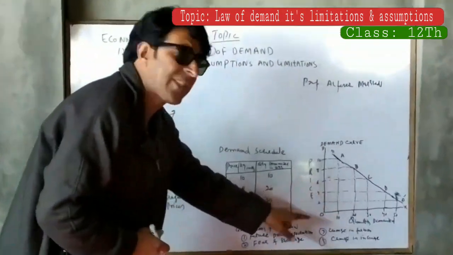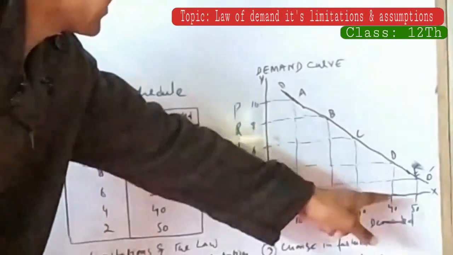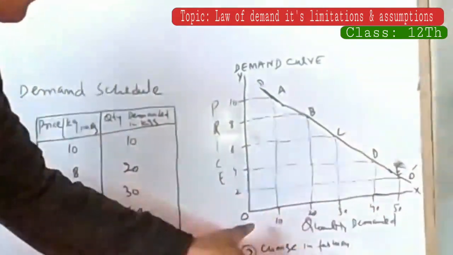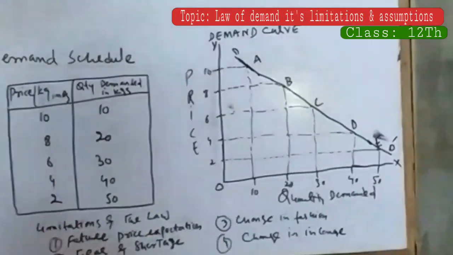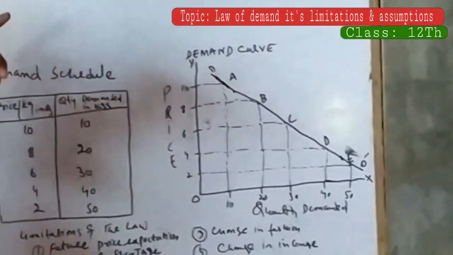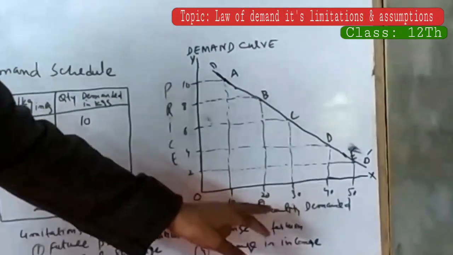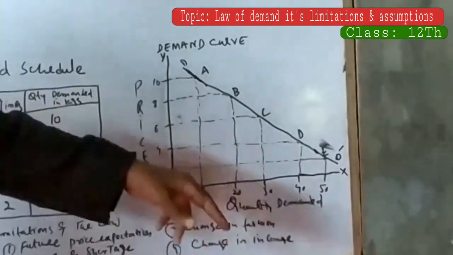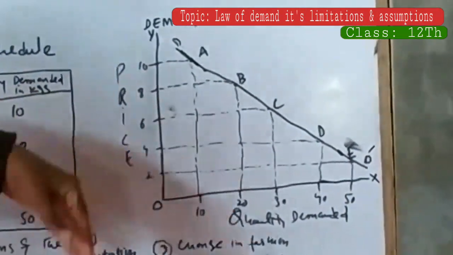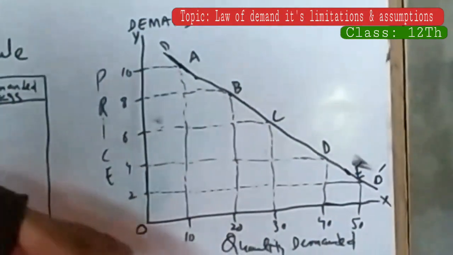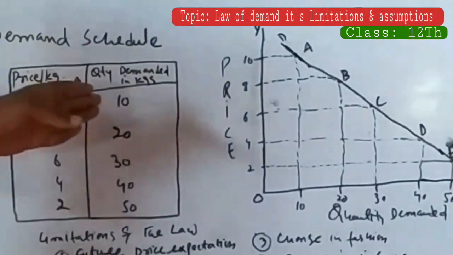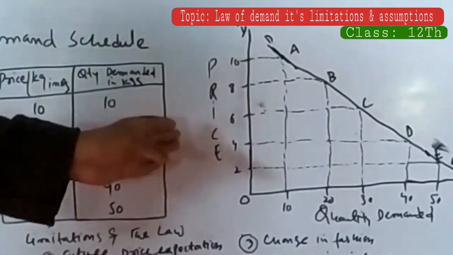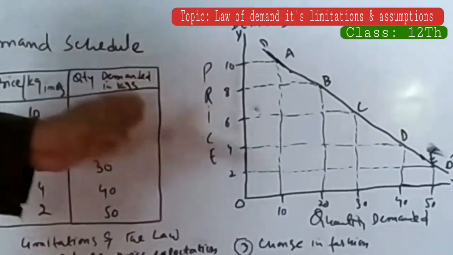Here we have two axes starting from the origin. This is known as horizontal axis, or you can say x-axis. And this is vertical axis, or you can say y-axis. We are taking the quantity demand of a commodity, as we have put in the example that quantity demand of apples, let us say, along x-axis or horizontal axis, and price of the commodity, price per kg of apples along